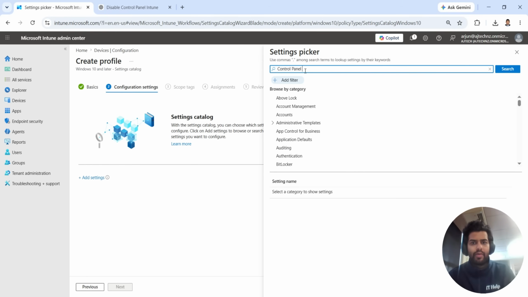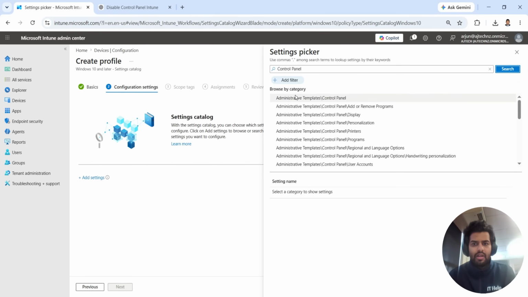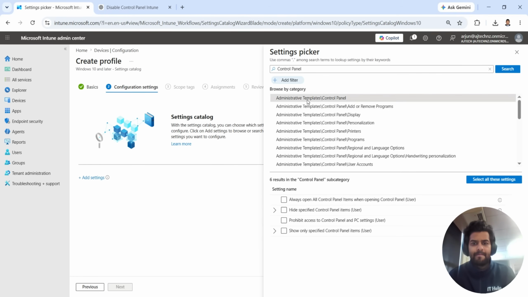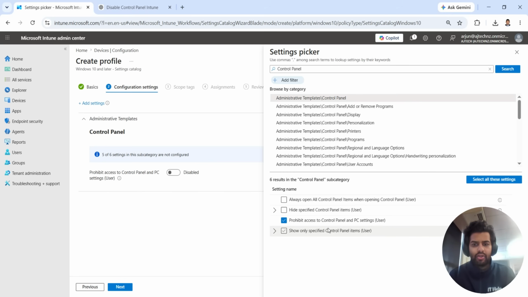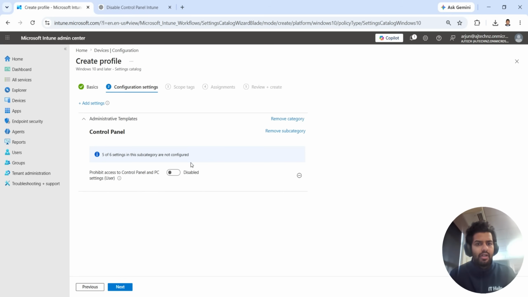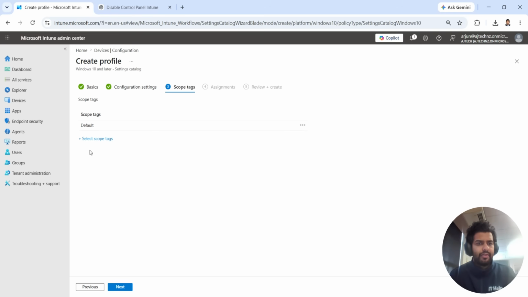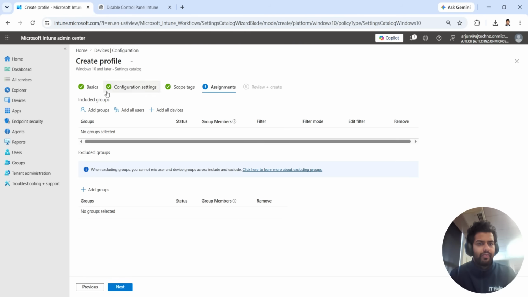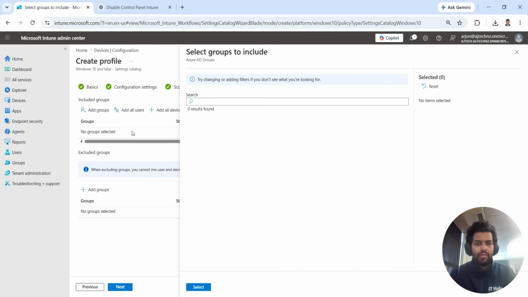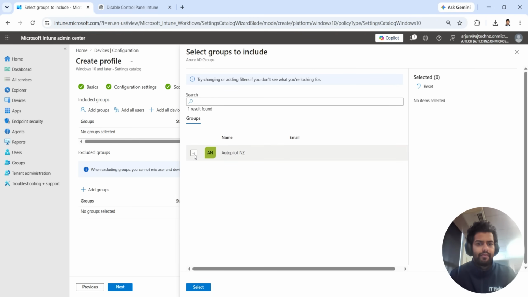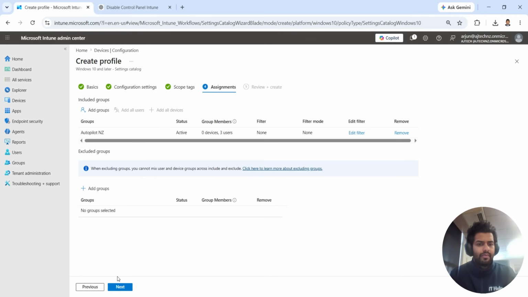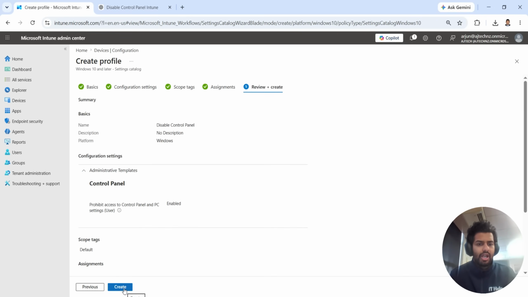Search for control panel, click on administrative template control panel, click on this one, prohibit access to control panel, and click on enable, click on next, and assign the concerned group, click on next, and create.